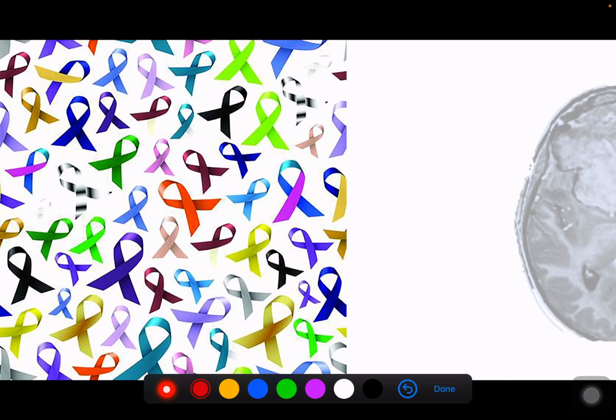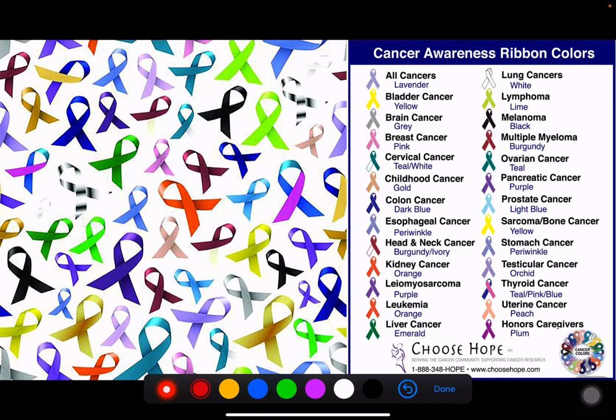Okay. With that, I leave you with this. As you may have noticed, there are a lot of ribbons that we've seen before, but the majority of the ribbons are basically built to remember the cancer survivors as well as the cancer fighters.